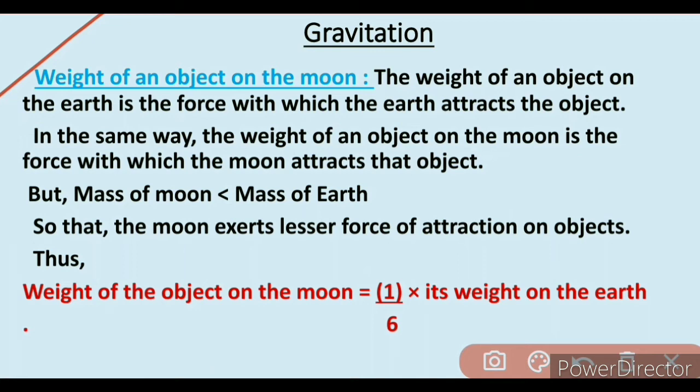Similarly, the weight of the object on the moon is the force with which the moon attracts the object. But here gravitational pull is weaker. The mass of the moon is less than the mass of the earth, so the moon exerts a lesser force of attraction on the object. Thus the weight of the object on moon is equal to 1/6 multiplied by its weight on the earth.